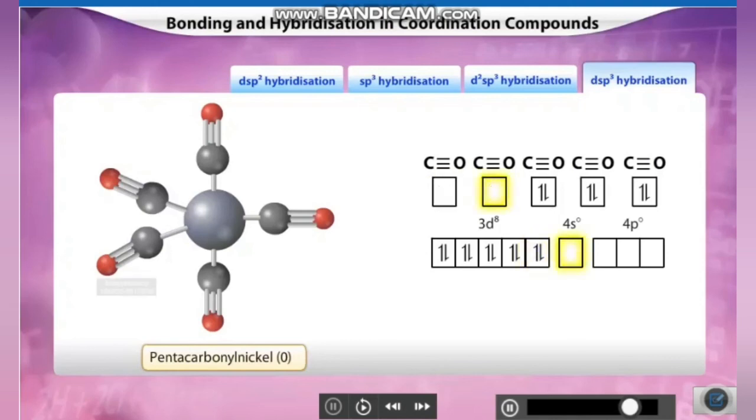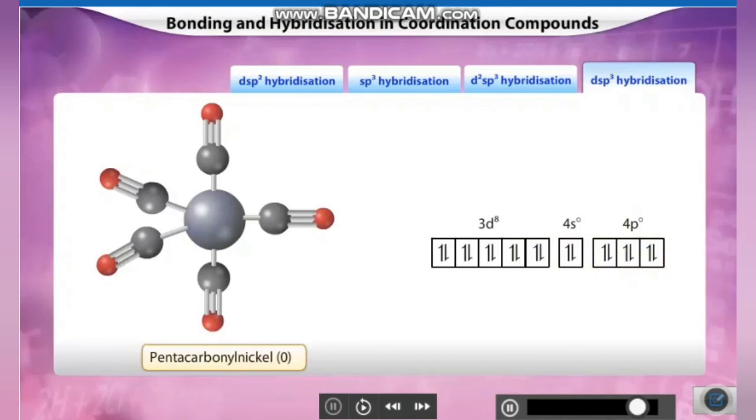3d, 4s and 4p vacant orbitals of iron form 5 dsp3 hybrid orbitals. The hybrid orbitals are occupied by the 5 lone pairs of electrons of carbonyl ligands, thereby resulting in dsp3 hybridized iron-carbonyl bond by dsp3 hybridization.